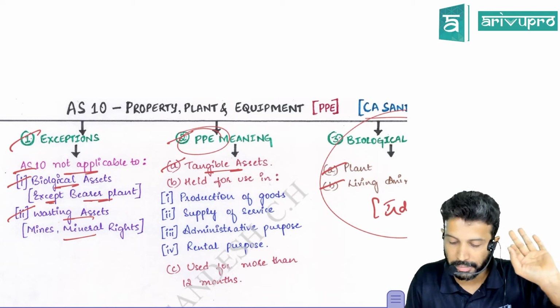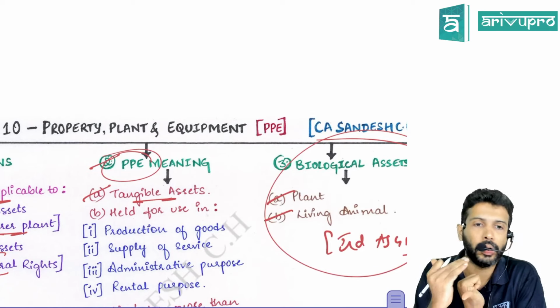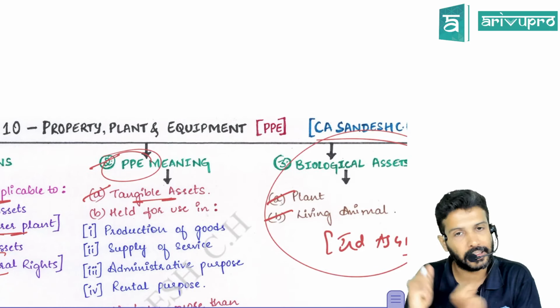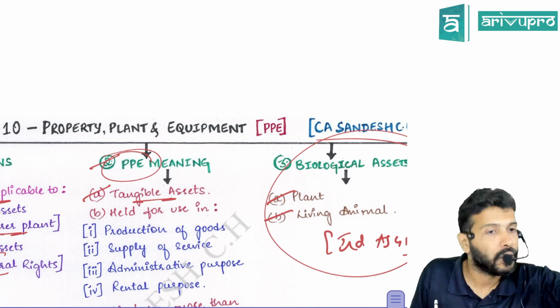If you want to call something a property, plant and equipment, you should be able to see it, touch it and feel it. That is one.